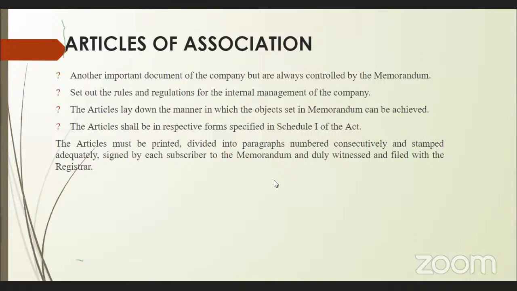So this document guides the organization on how to conduct the business internally. Under this document various rules and regulations will be discussed. Under each content, the information differs from company to company.